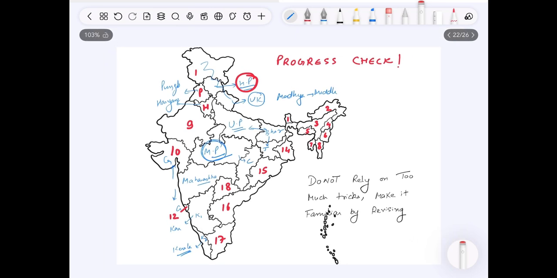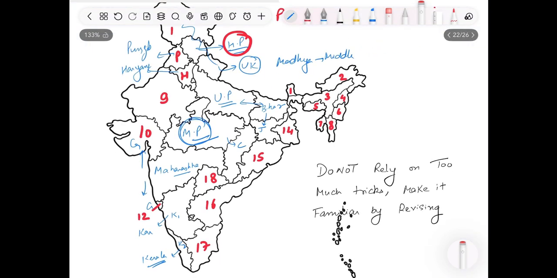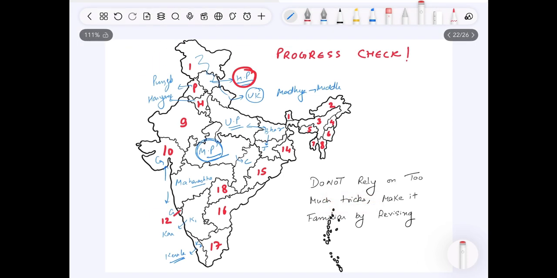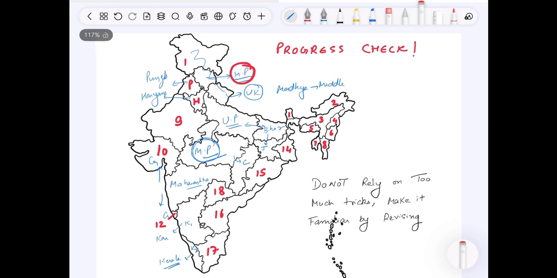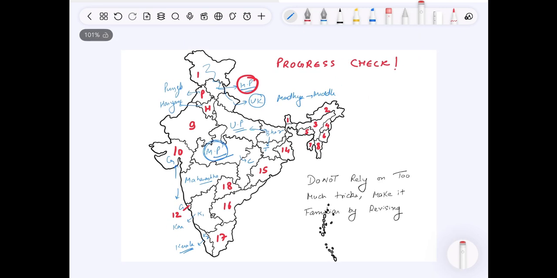See, slowly we covered each and every state of India within few minutes. And this is a disclaimer, please don't rely on these tricks. Please redraw your map again and again. Just practice it again and again. It will be on your fingertips.